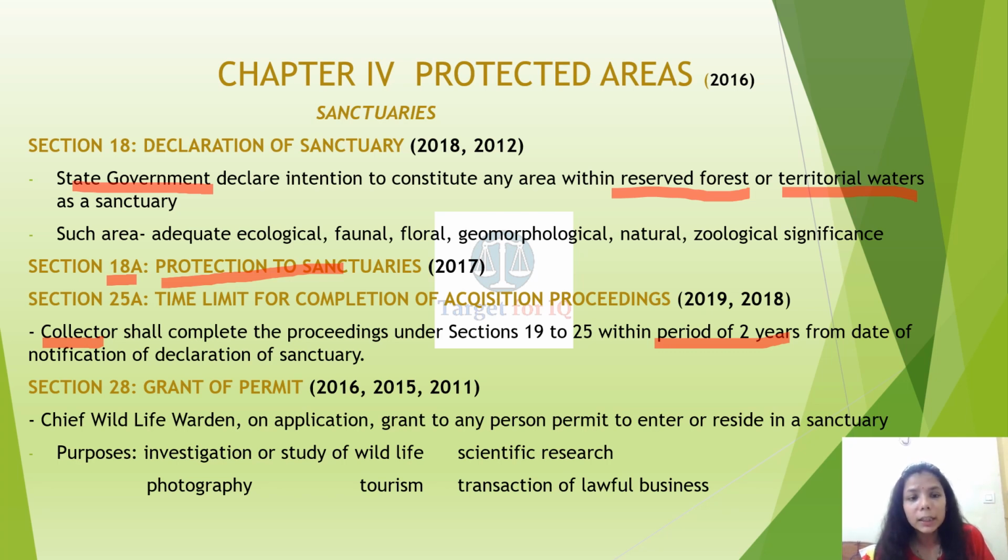Section 28, grant of permit. The Chief Wildlife Warden, on application, can grant permission to any person to enter or reside in a sanctuary for specified purposes: investigation or study of wildlife first, second photography, third tourism, fourth scientific research, and fifth transaction of lawful business. So who can grant? The Chief Wildlife Warden can grant.